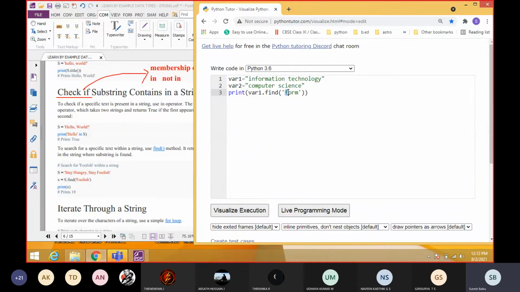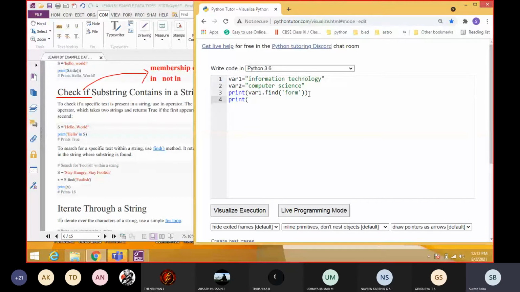So now tell me, students, what will be the output for the first statement? Sir, 2. Where is form located? 2. Okay, so 0 is I, 1, 2. So the answer will be 2, right? If it finds it, it will give you the particular location of the character. Otherwise it will produce -1.